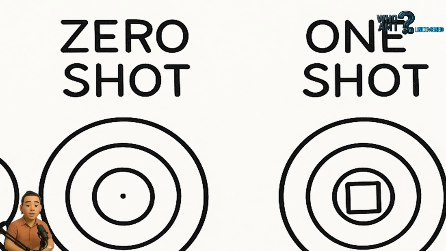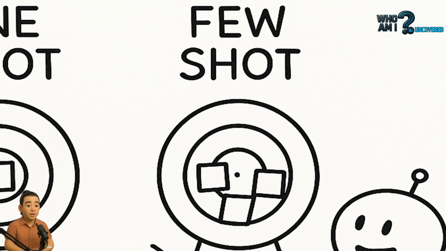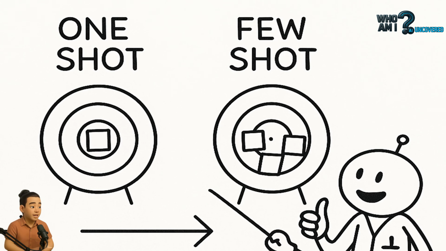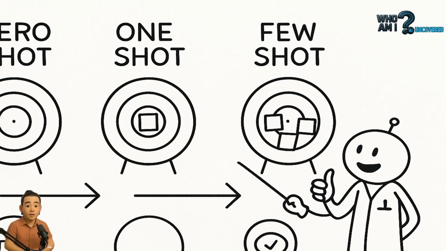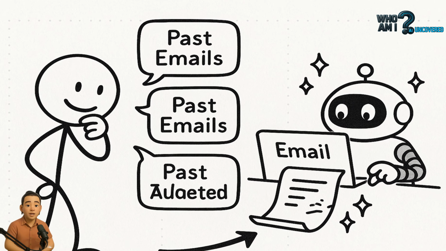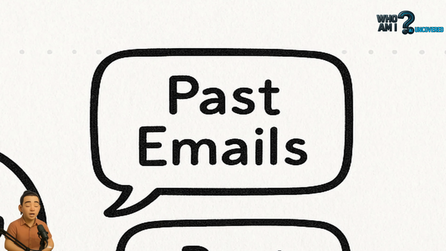Prompting isn't a magic phrase, it's a method, and shots matter. A 0-shot prompt asks the AI to generate something with no example. Write a tweet about AI safety, it works but lacks nuance. A 1-shot prompt includes a single example. Write a tweet like this one, and you paste it. A few-shot prompt provides multiple examples, helping the model generalize a style, tone, structure, or argument pattern.